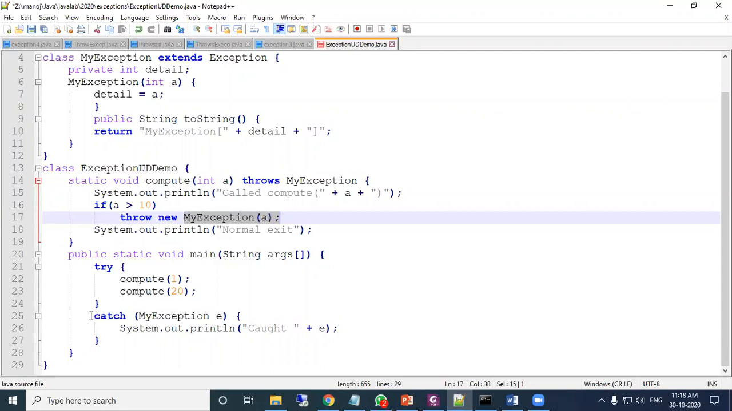That means this catch block is receiving here. So here the MyException class is used, which is defined here, and the caught e. So e will be passed to this. So e will be received by this. Here caught e means here e is this object. So here the MyException value will be showing. Okay.